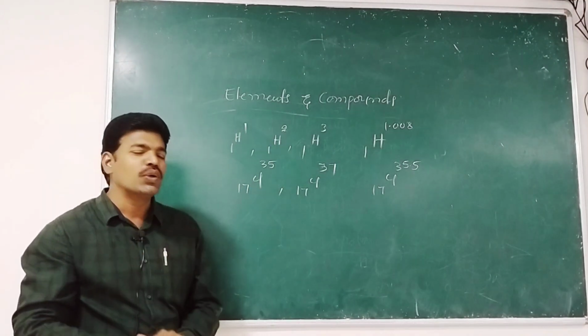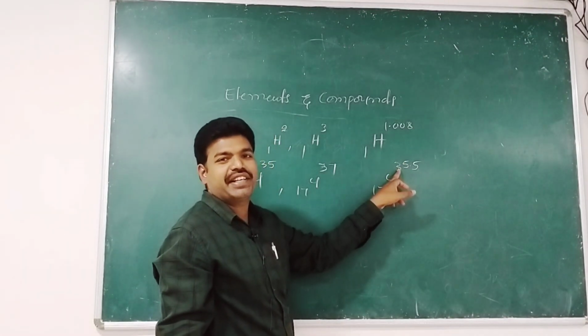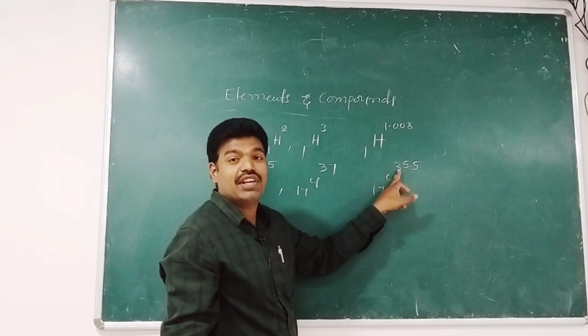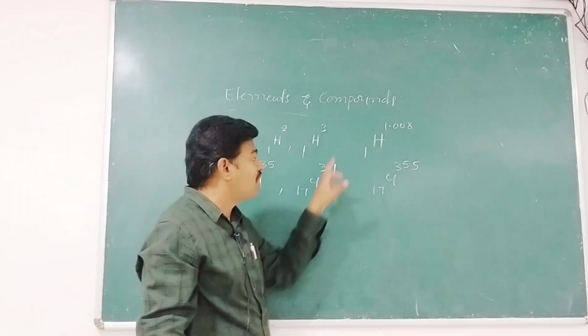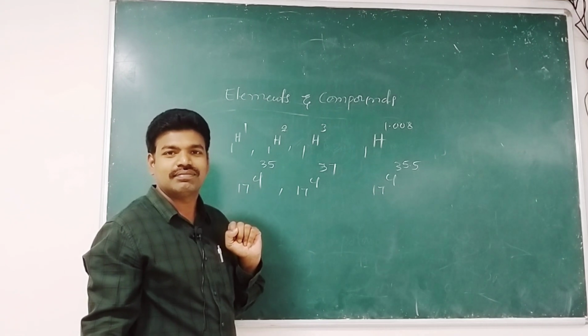Already I told you the atomic weight that we observe in the periodic table is the weighted average of atomic weights of the isotopes of that element.